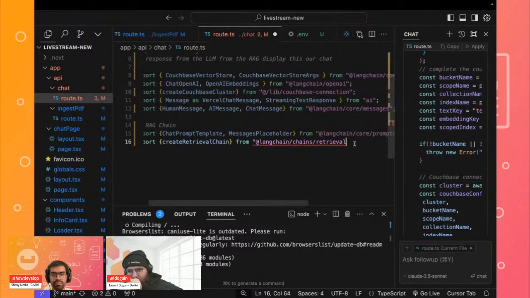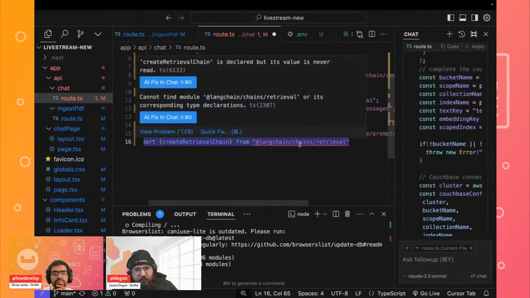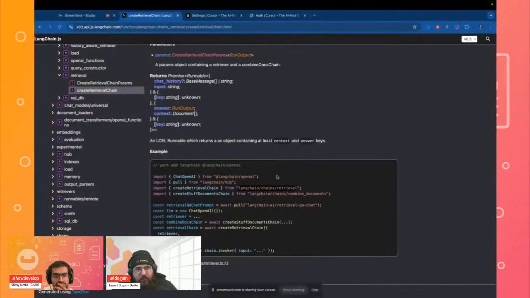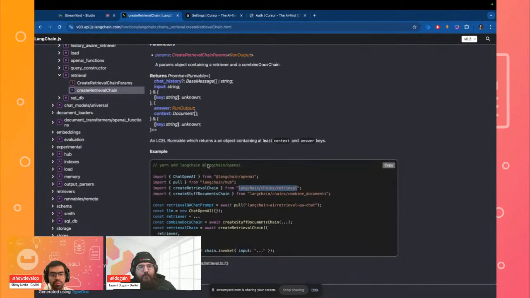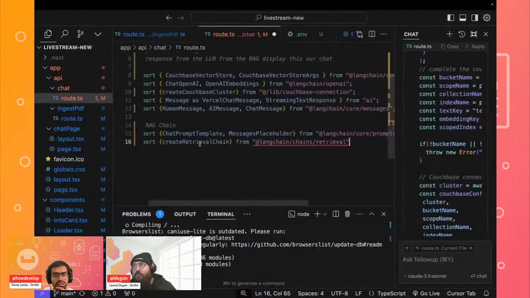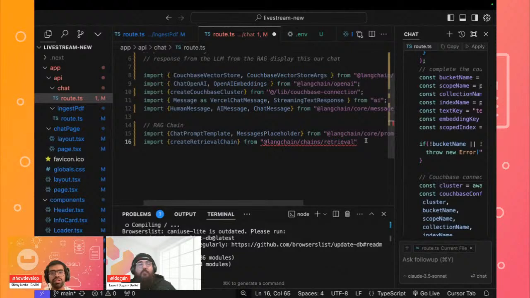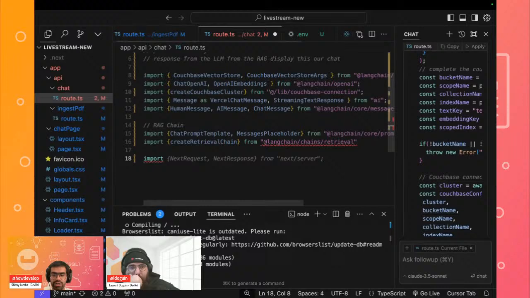Let's see. All right, still getting this issue. Let's cross check to see. I think we might have to import this, if I'm not mistaken, because we are using it for the first time. But it's supposed to be create retrieval chain, so it looks fine. We can probably come back to this later, if it's a requirement. But we'll also just import our document.